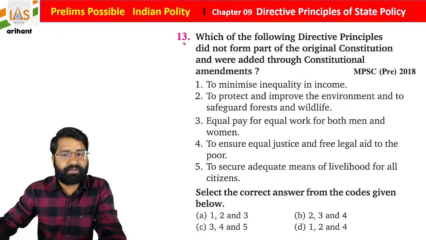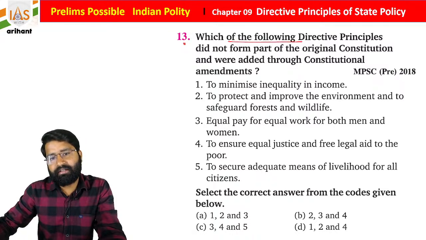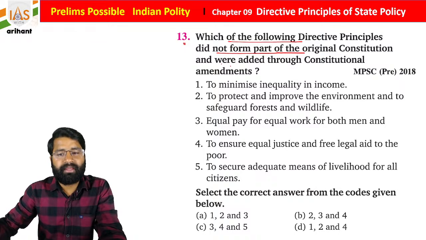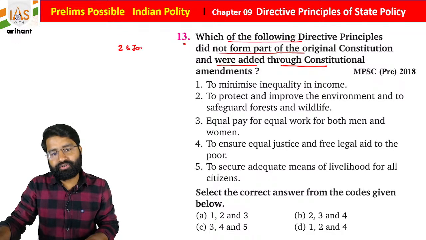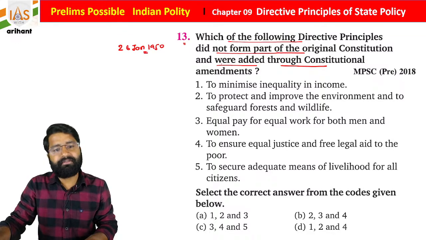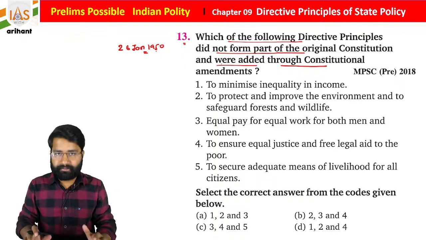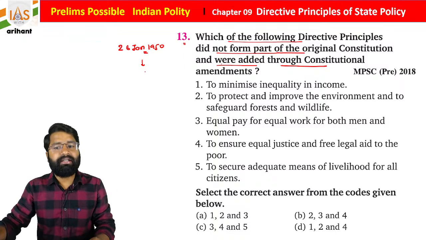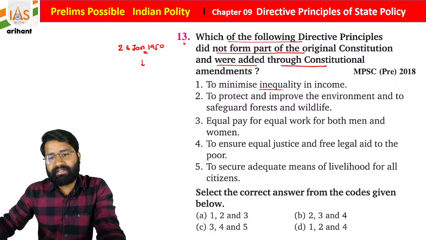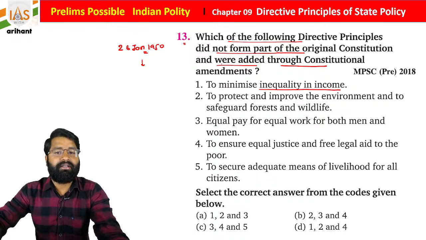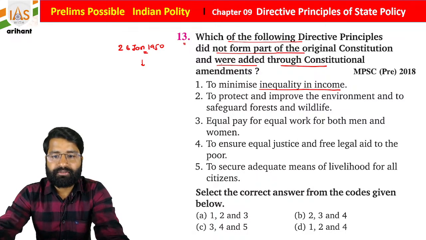It was in Maharashtra PSC. Which of the following directive principles did not form part of the original constitution and were added through constitutional amendment? So when the constitution was implemented on 26 January 1950, at that time this was not there, means it was added later by constitutional amendment. So to minimize inequality in income, Article 39 is here.